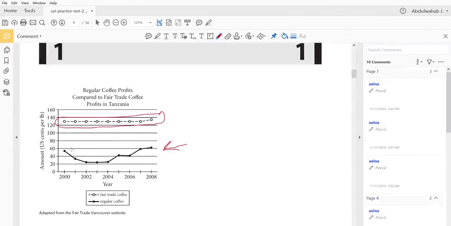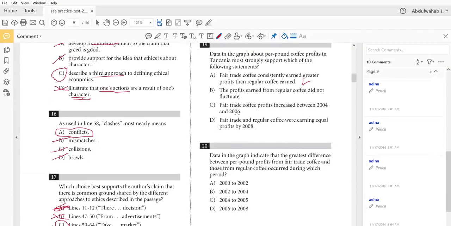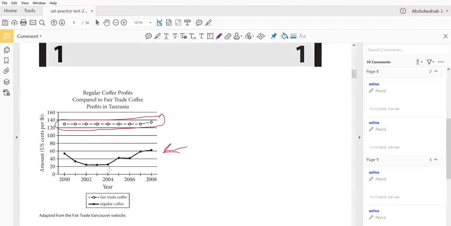They were high in 2000. They went down all through to 2004, where they increased and they decreased a bit, and then up they went. So there is fluctuation. Fairtrade coffee profits increased between 2004 and 2006. 2004, 2006, not much change.